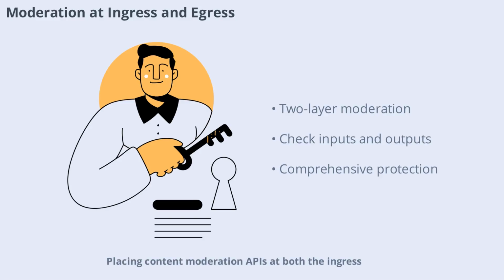Placing content moderation APIs at both the ingress and egress points of your application pipeline is essential. This means checking user inputs before they reach the LLM and screening outputs before they reach the user. This two-layer approach catches harmful content at both ends, providing comprehensive protection.